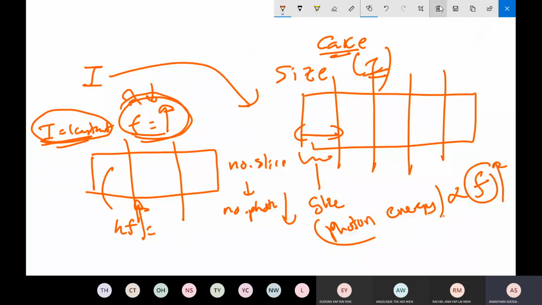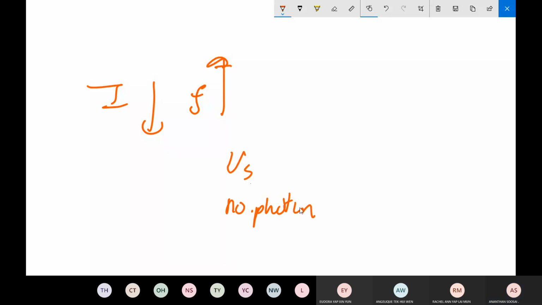Another one: let's say intensity drops, frequency rises. What happened to the stopping potential Vs and the number of photons?